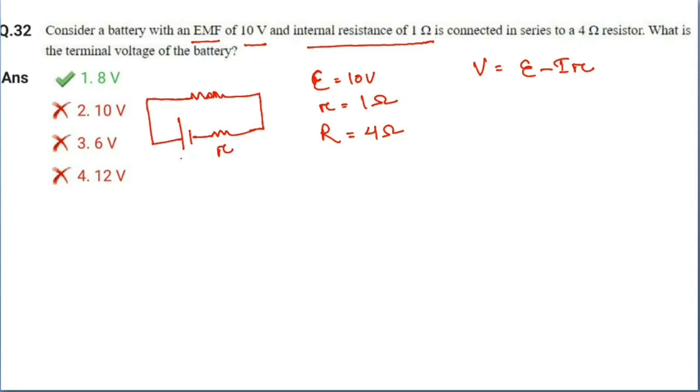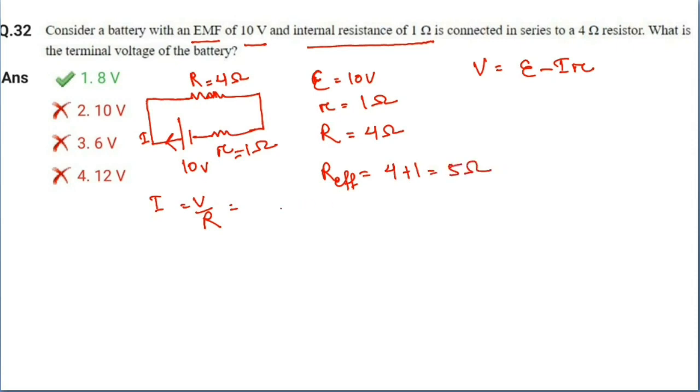Here the EMF of 10 volt is given, internal resistance 1 ohm is given, external resistance R is equal to 4 ohm, and the current is I. To calculate I, I is equal to V by R, right? And here the effective resistance of this circuit, the two resistors are in series, that means 4 plus 1, 5 ohm is the effective resistance.